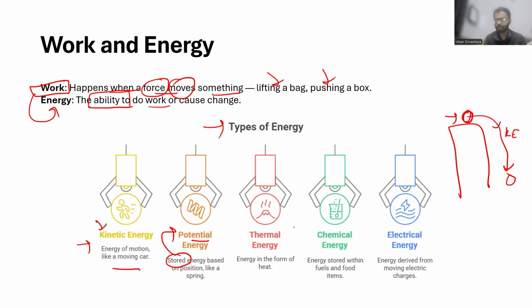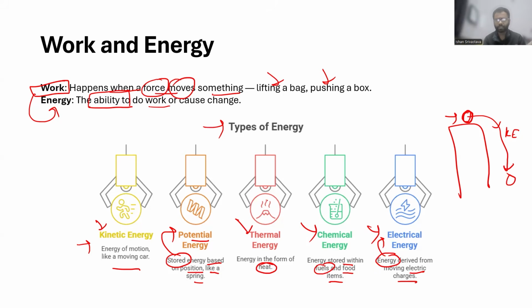So potential energy is based on position, and it is the stored energy, like a spring. If you stretch a spring, that has potential energy. If you leave it, it will come back. Then you have thermal energy, which is about heat, energy stored in the form of heat. Chemical energy is energy stored within fuels and food items. Electrical energy is derived from electric charges, moving electrons when they conduct current. That is called electrical energy.